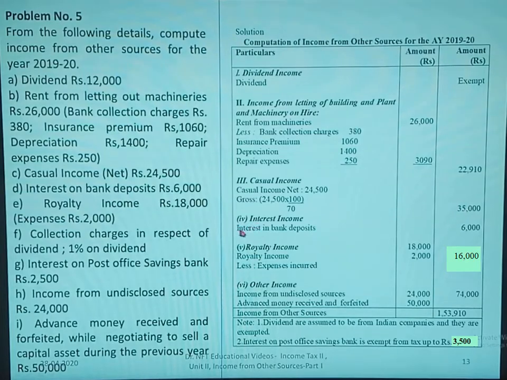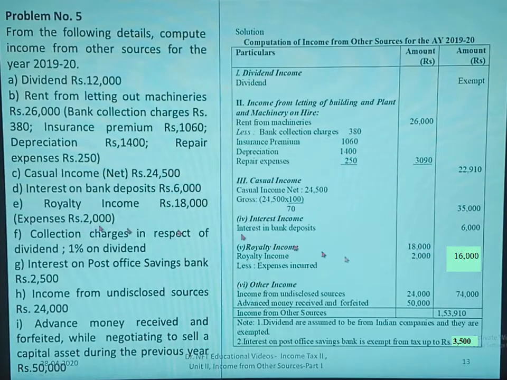Next, interest on bank deposits is given. It's an interest income, interest on bank deposits 6,000. Write it as it is. One more interest is there, interest on post office savings bank. It is given as 2,500. Interest on post office savings bank is exempt up to 3,500. So this is not taken into consideration. So only the interest on bank deposits, the 6,000, we have to take into consideration.